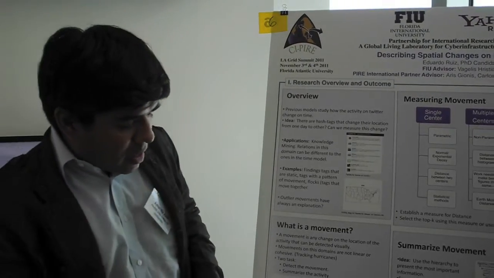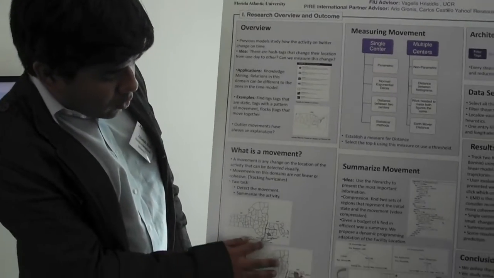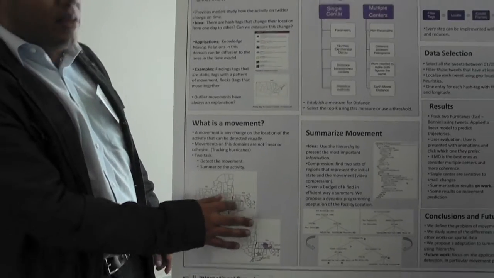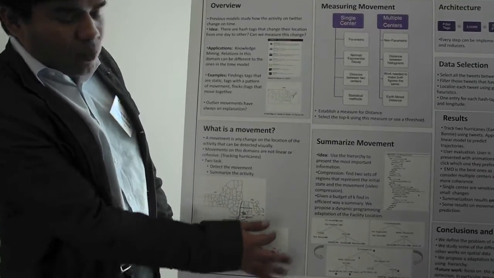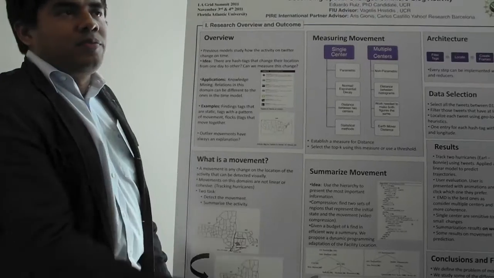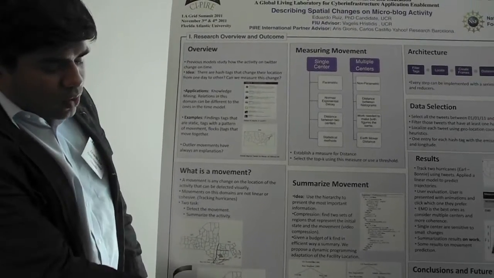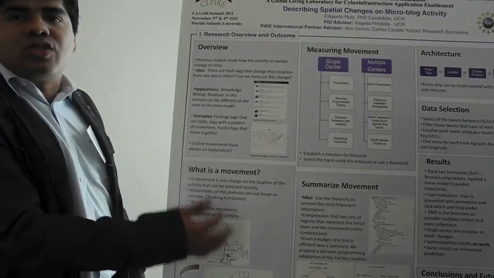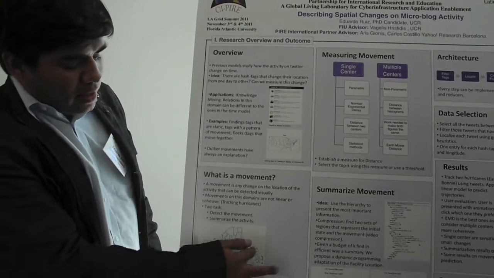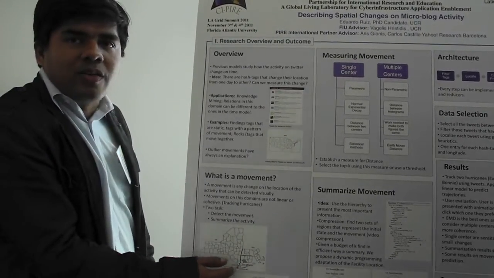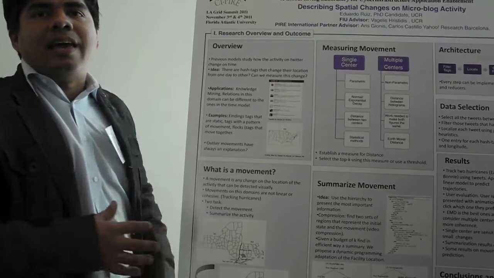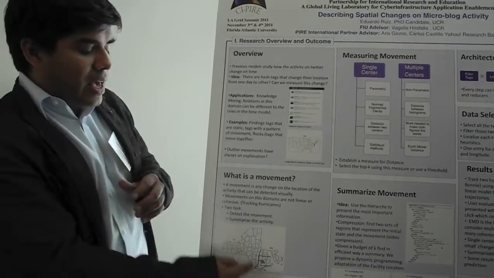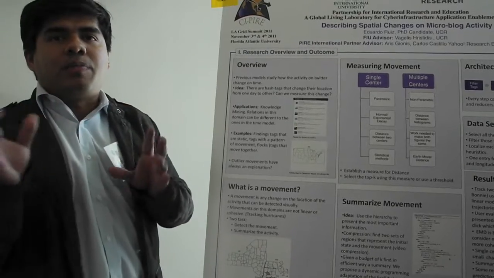Here's an example. There's a movement that started in the area of New York, probably in Connecticut, and then it moved to the north of the states. So how can we set a measure that defines how much it moved? The second objective is to summarize this, to say this movement comes from these particular counties to this particular state at a higher level, instead of constantly listing all the points where these things appear.